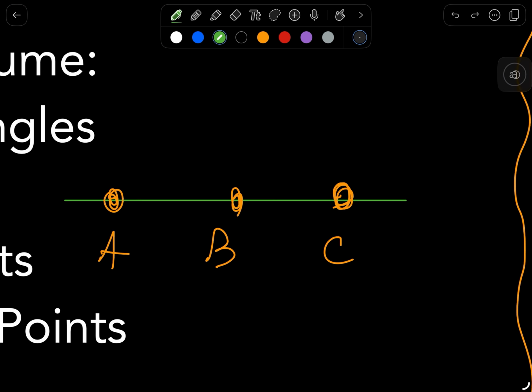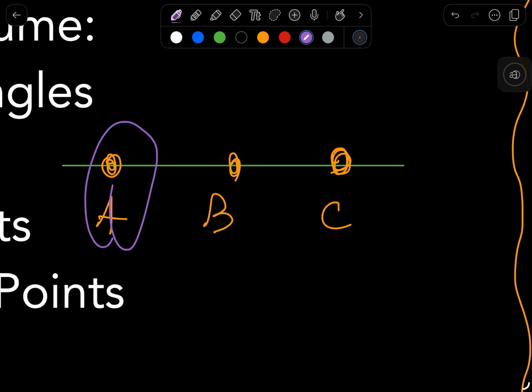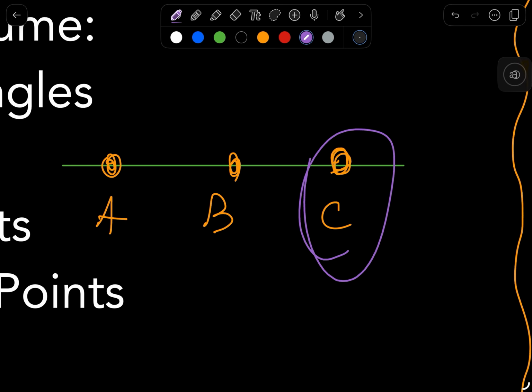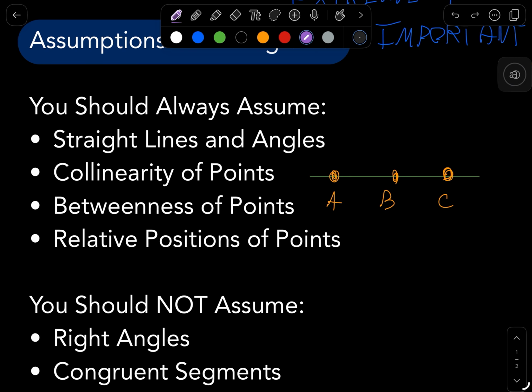What that means is, once you determine that all the points in the given diagram are collinear, you can conclude that, for example, point C is to the right of point B, or point A is to the left of point C. That's what I mean by relative positions. So those are all the things you can always assume when you're given a diagram.